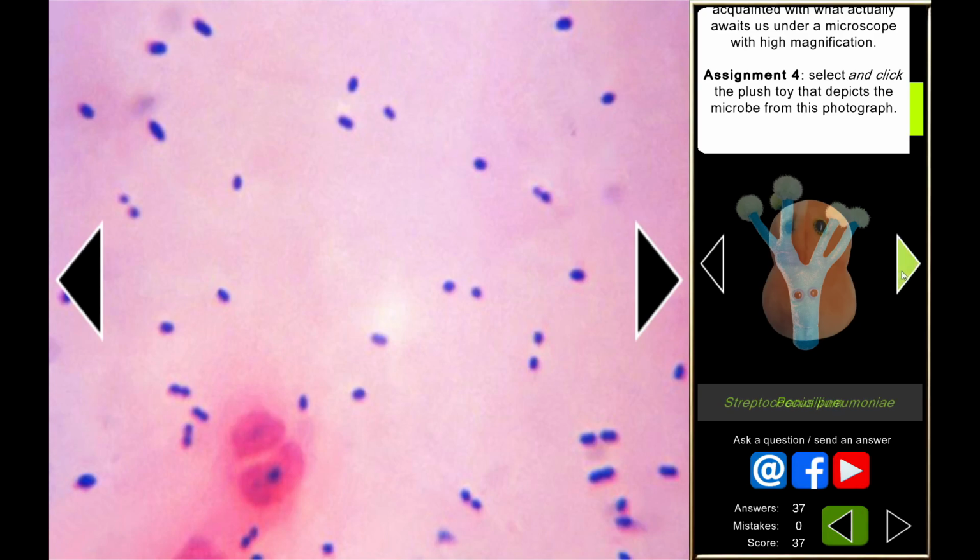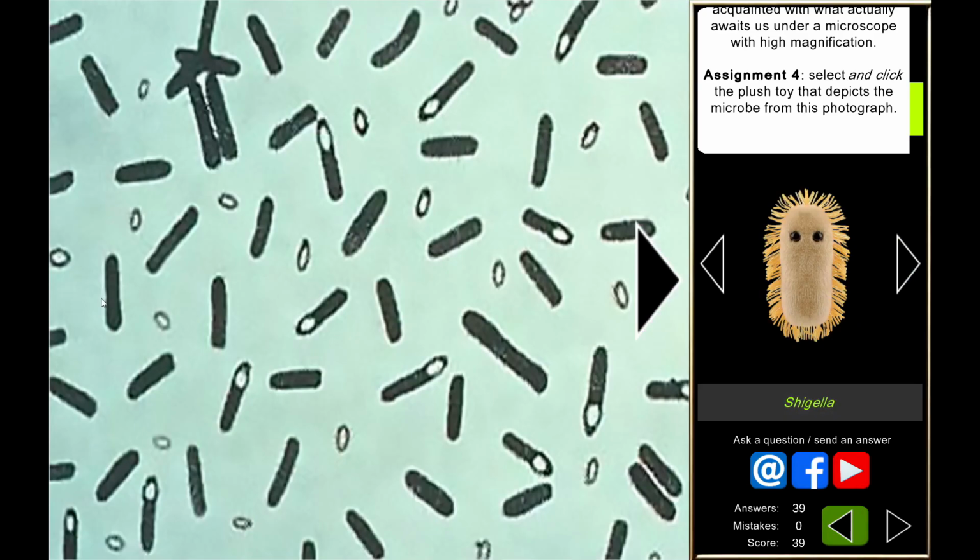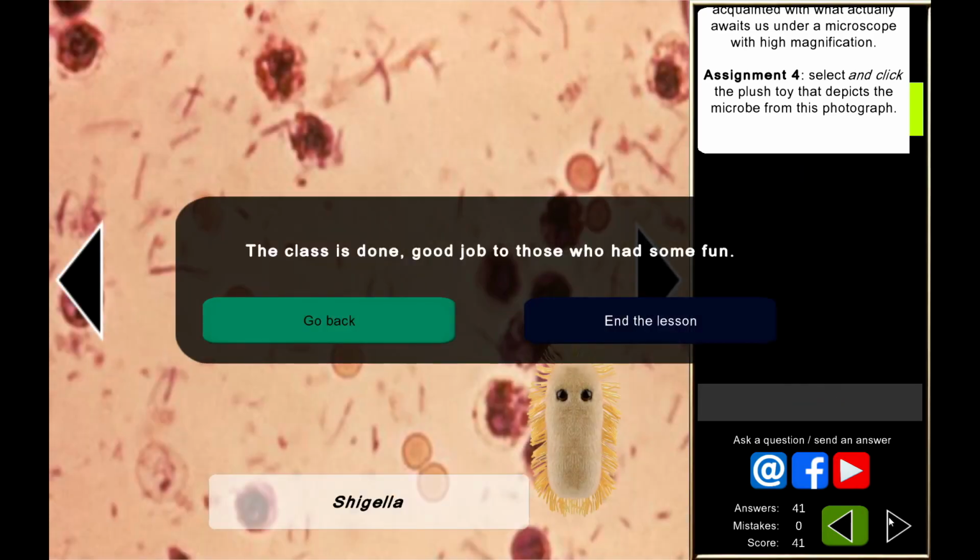Click on the black arrows to scroll through the macro photos and Giant Microbes. The black right arrow button indicates that there are no more assignments. If you are ready, click End the lesson.